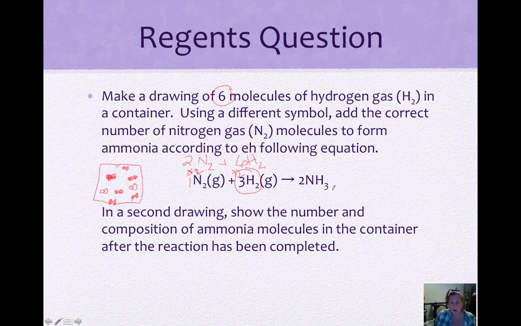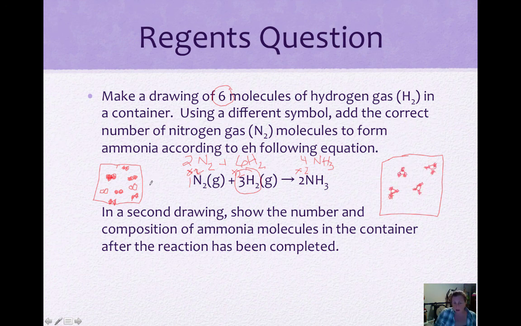Okay, and now we have to adjust this because we doubled these, so 3 times 2 and 1 times 2, so we also have to multiply this part by 2. So we would have 4 molecules of ammonia produced. Okay, so now we're going to show the production of our ammonia. This is the particle drawing here. So now we have 4 NH3. So we have nitrogen with 3 hydrogens. Kind of look like little flowers.